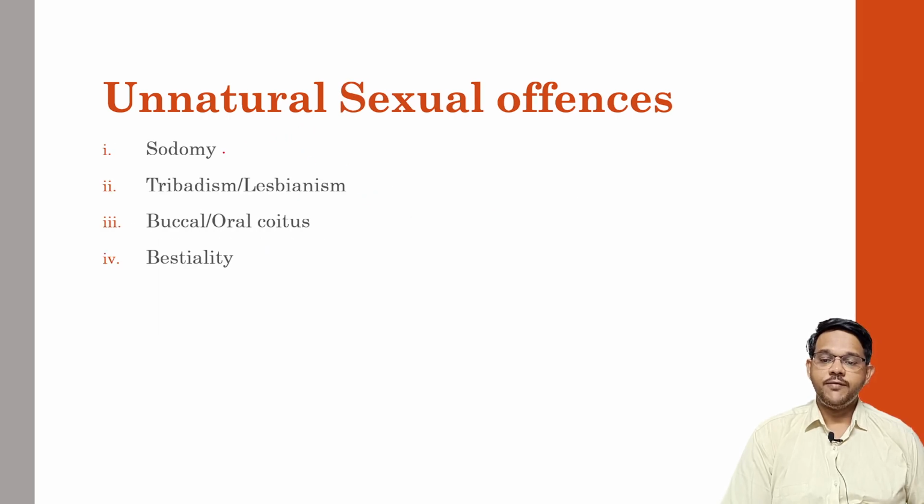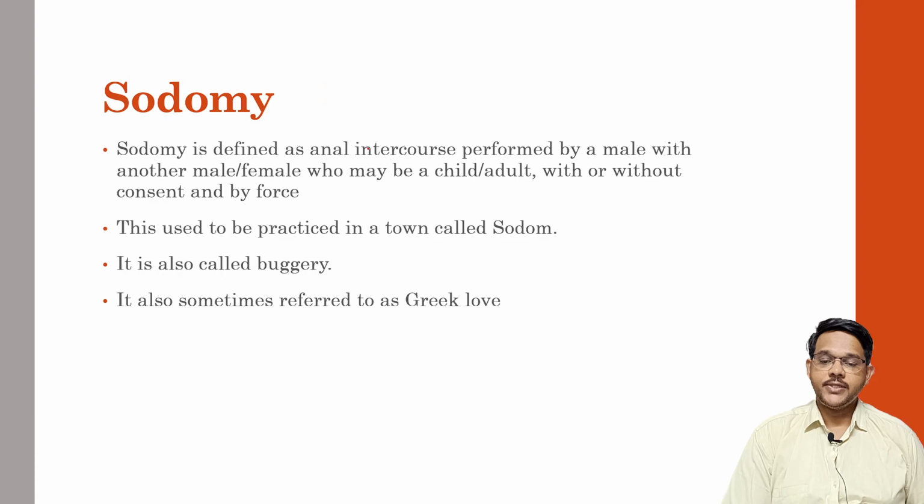Unnatural sexual offences include sodomy, tribadism, buccal coitus, oral coitus, or bestiality. In today's video, we'll discuss mainly sodomy. Sodomy is defined as anal intercourse performed by a male with another male or female, who may be an adult or child, with or without consent or by force. So here the person has sexual intercourse in the anal region, other than the natural order of vaginal intercourse.